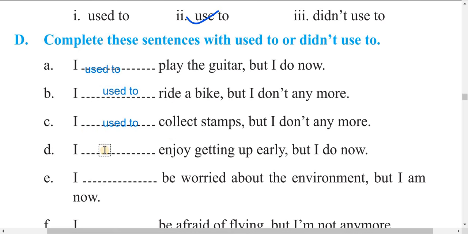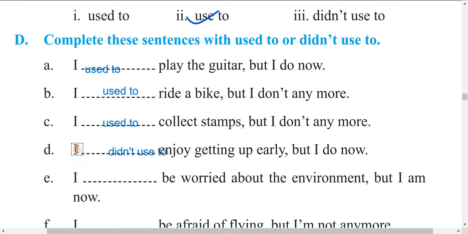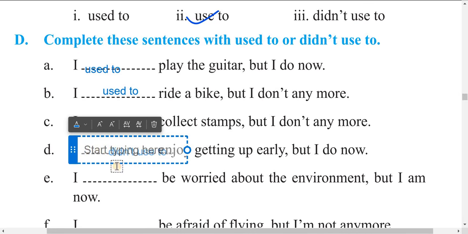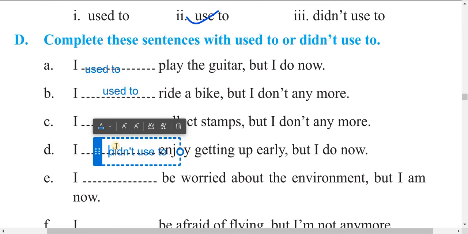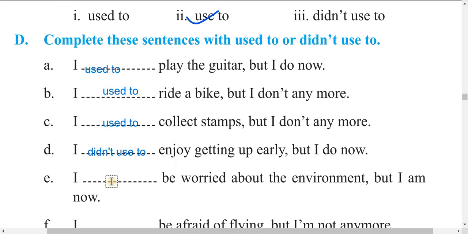D. Enjoy getting up early, but I do now. I didn't used to. Okay, I didn't used to. Write down here. I didn't used to enjoy. Okay, I didn't used to enjoy getting up early, but I do now.